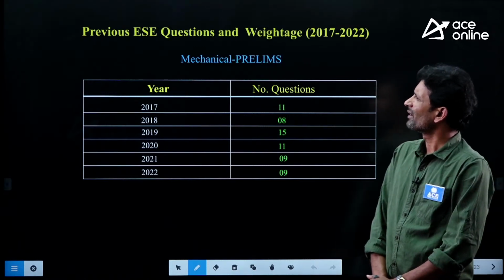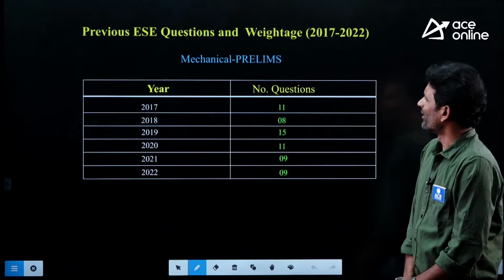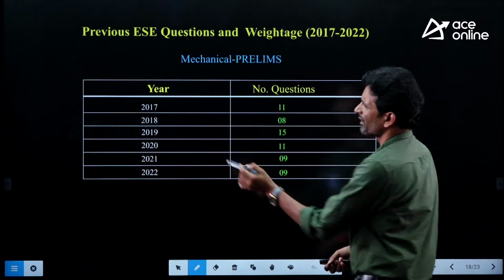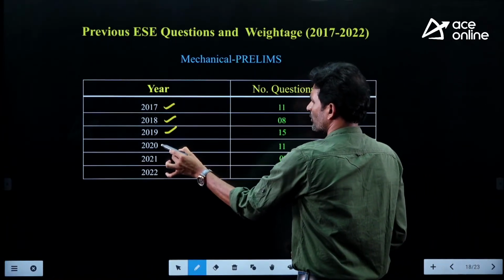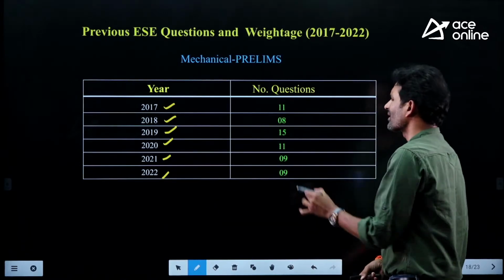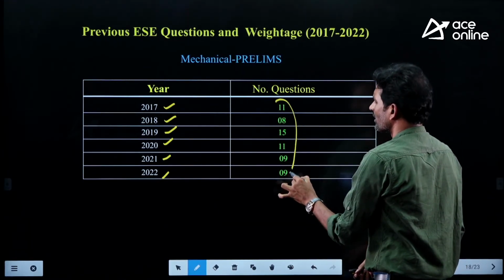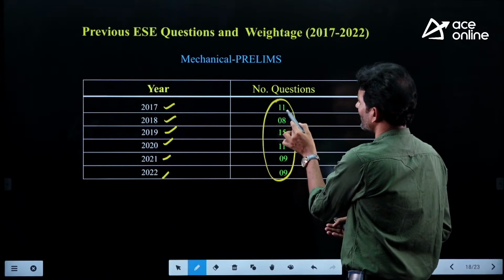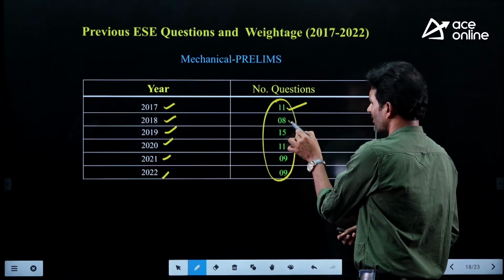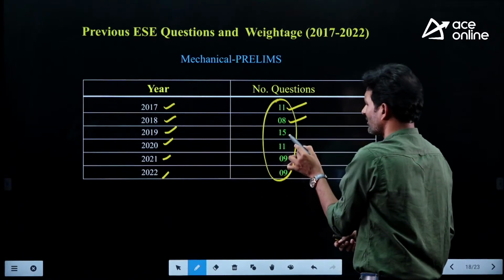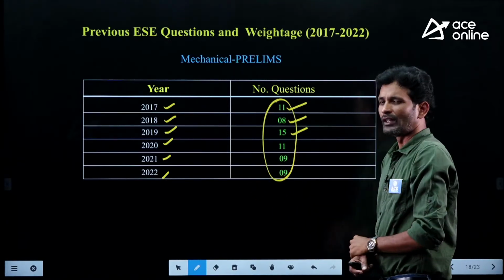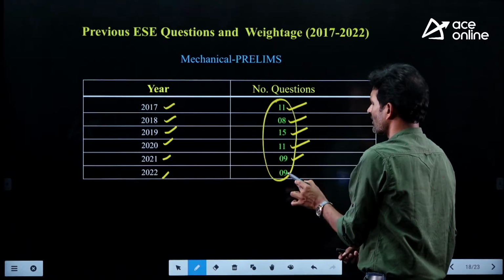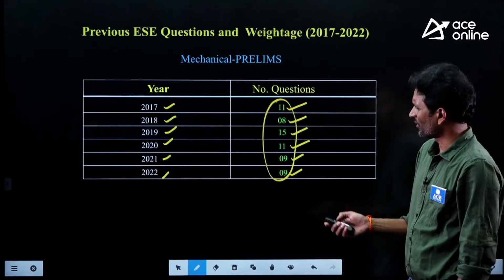And when you take the ESE prelims questions, particularly for mechanical, if you take the last couple of years from 2017 up to 2022, on an average we have 12 to 13 questions. See, in 2017 we had 11 questions, in 2018 it was 8, and in 2019 the trend was different, 15 questions. In 2020 we had 11 questions, and 2021 and 2022 were almost the same level, 9 questions.